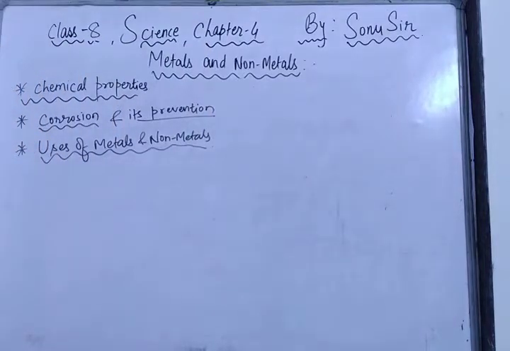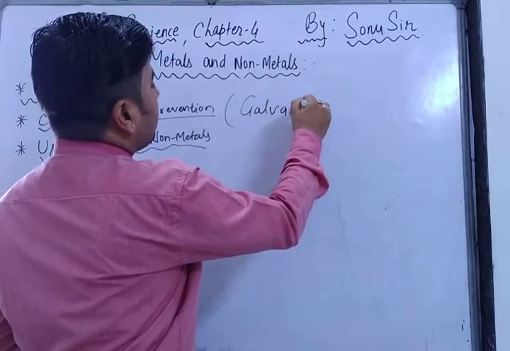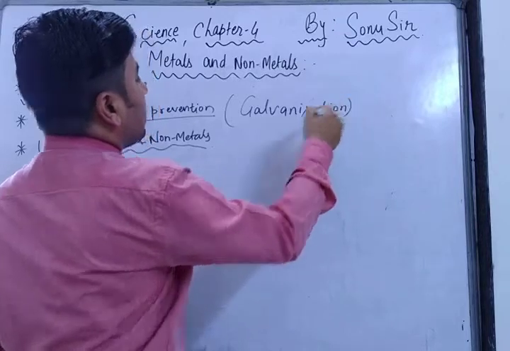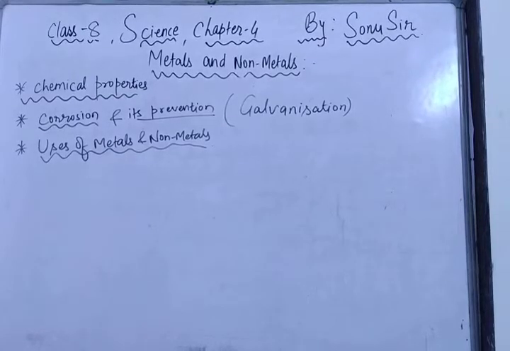The second method is galvanization. What do you mean by galvanization? Have you heard the word galvanization? Galvanization is a process by which iron or steel objects are coated with zinc by dipping them in molten zinc. Zinc is more reactive than iron, but it forms a protective oxide layer on the surface which prevents further oxidation. Thus, the iron or steel objects are protected from rusting.